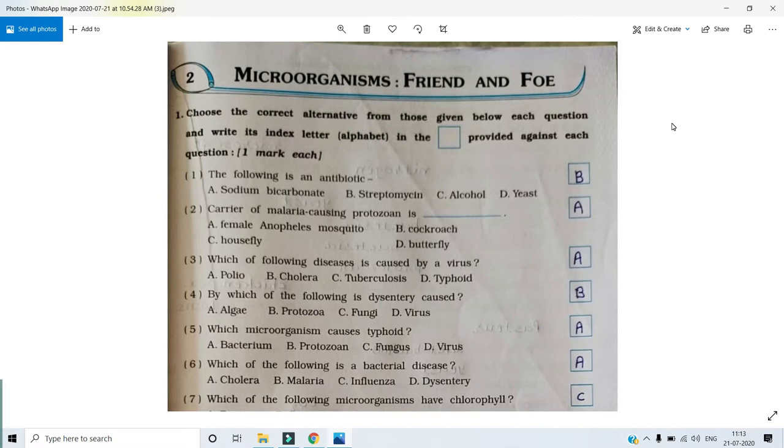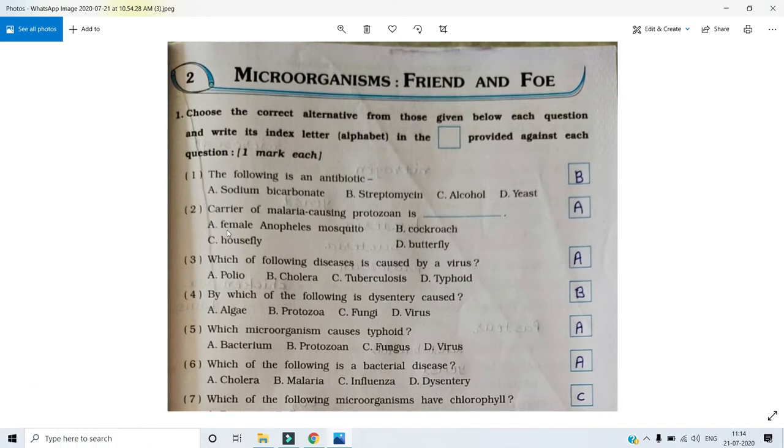So, chapter number 2, Microorganisms: Friend and Foe. The first question is, choose the correct alternative from those given below each question and write its index letter in the box provided against each question. Now, the first question is, the following is an antibiotic. The answer is B, streptomycin.